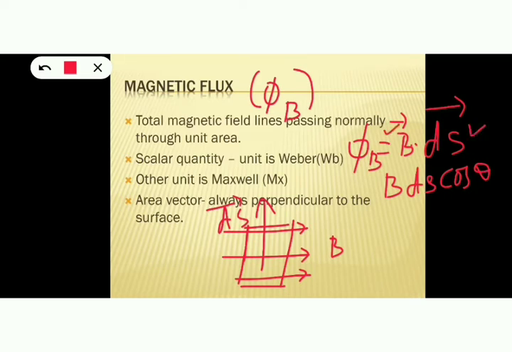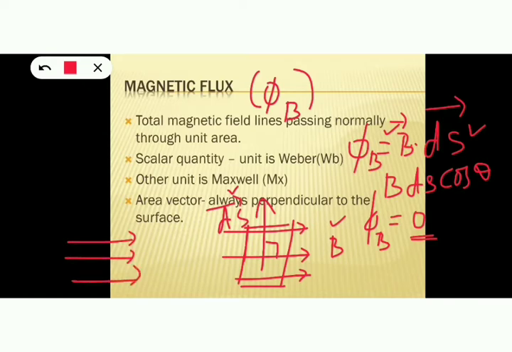So in this figure, what is the angle between magnetic field B and area vector dS? 90 degrees. So theta is 90 degrees here. If theta is 90, cos 90 is 0, then flux phi B will be 0 in this case. Okay, flux is minimum.